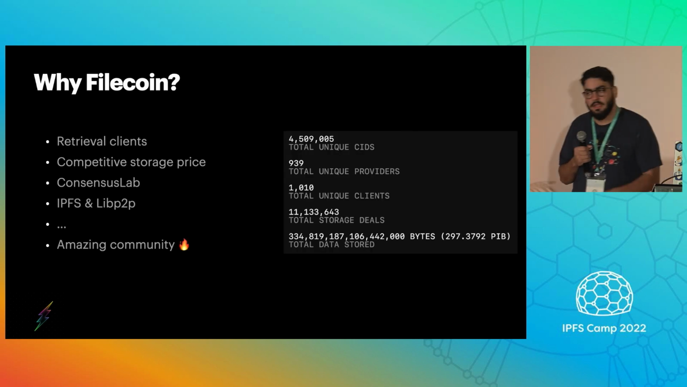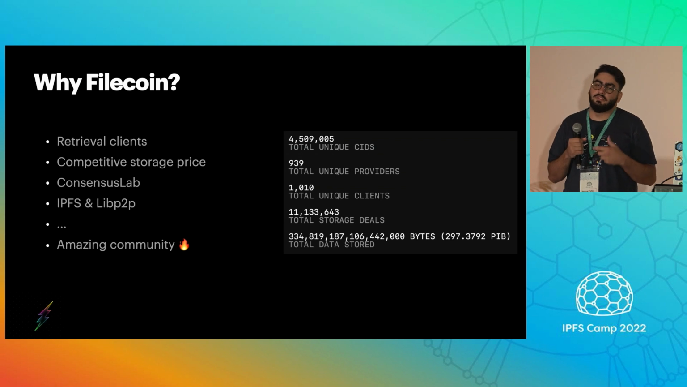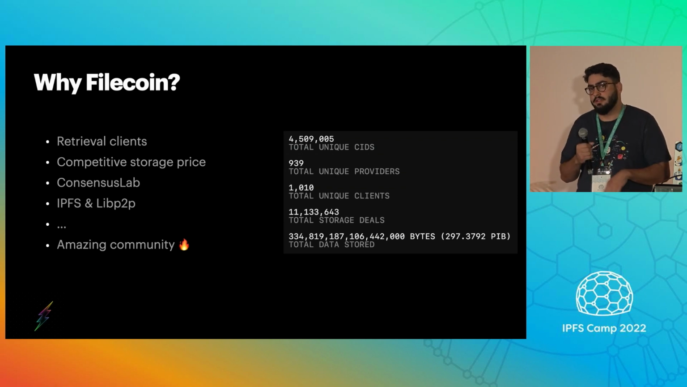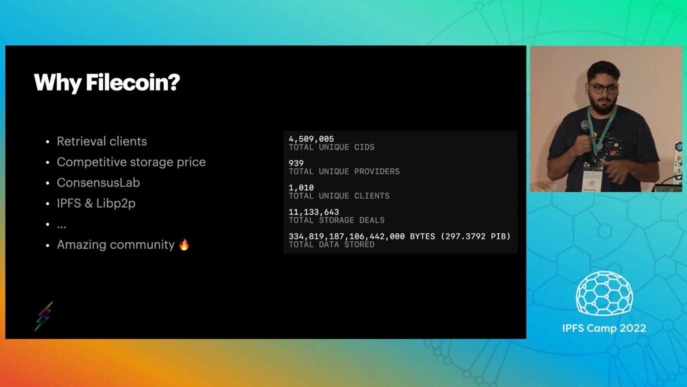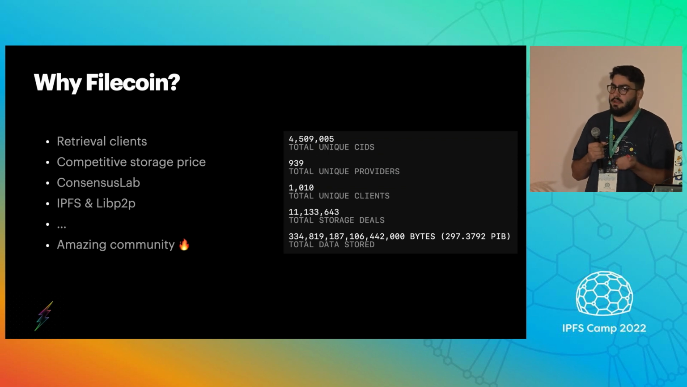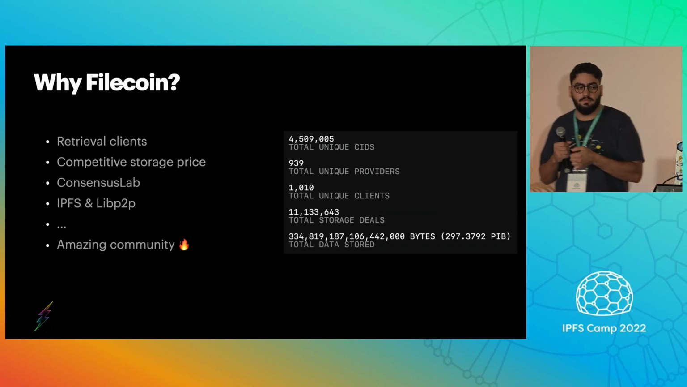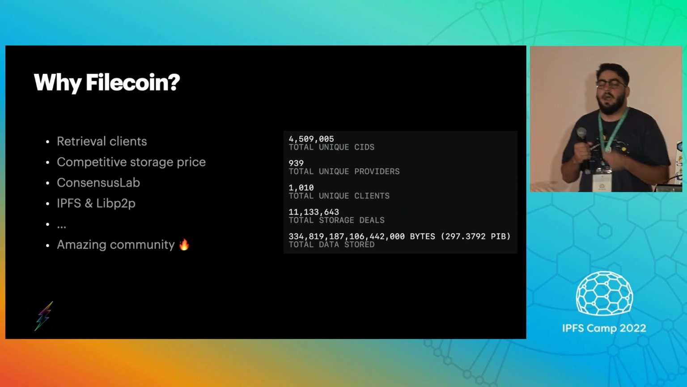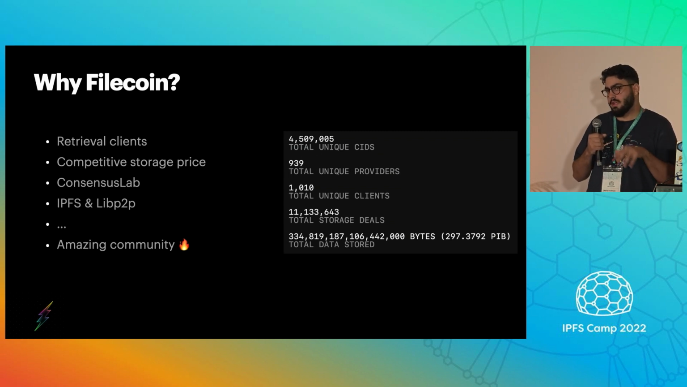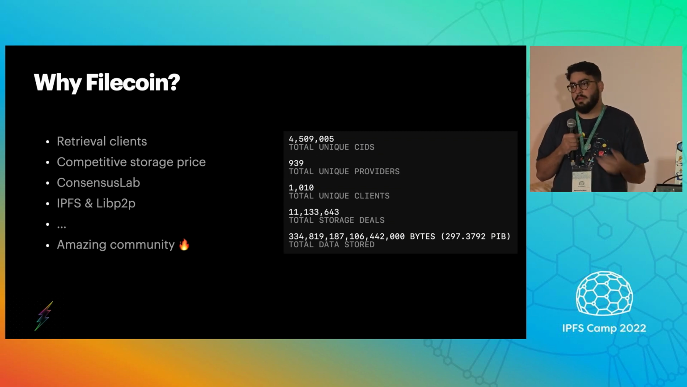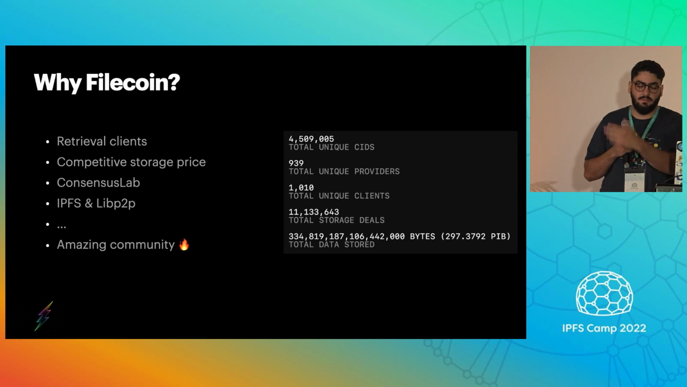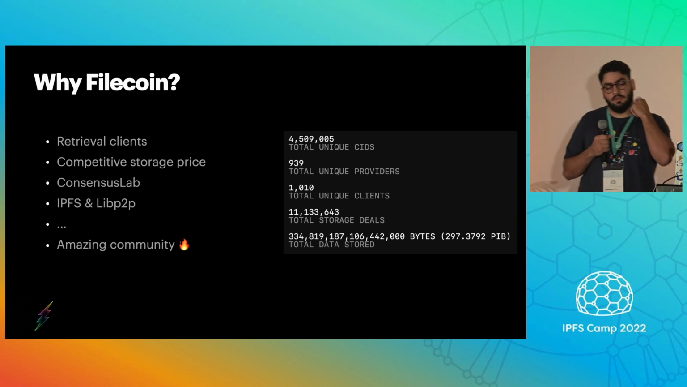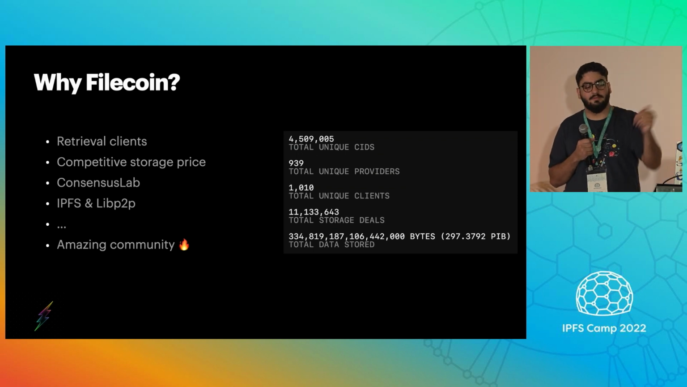While Filecoin has a great concept, which is retrieval markets or retrieval clients, and I'm pretty sure a lot of you already know about this. It's very competitive and it's very cheap to store on Filecoin. There's also Consensus Lab, which is an amazing group of people doing great stuff in consensus, and that's where I'm digging into our consensus mechanism. And there's also IPFS and libp2p, and many more, and obviously an amazing community. And they store a lot of bytes of data.